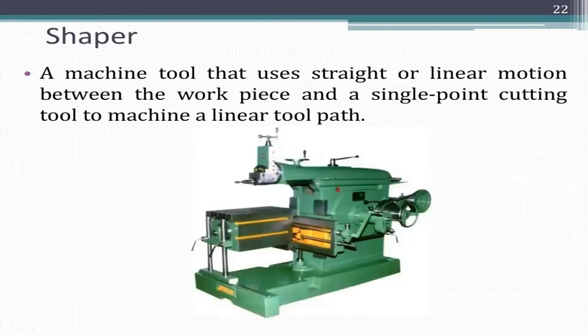Shaper. A machine tool that uses straight or linear motion between the workpiece and a single point cutting tool to machine a linear tool path. The ram on the shaper will move forward and backward, but the workpiece will be stationary. The tool is the movable part. It is a single point cutting tool to machine a linear tool path.